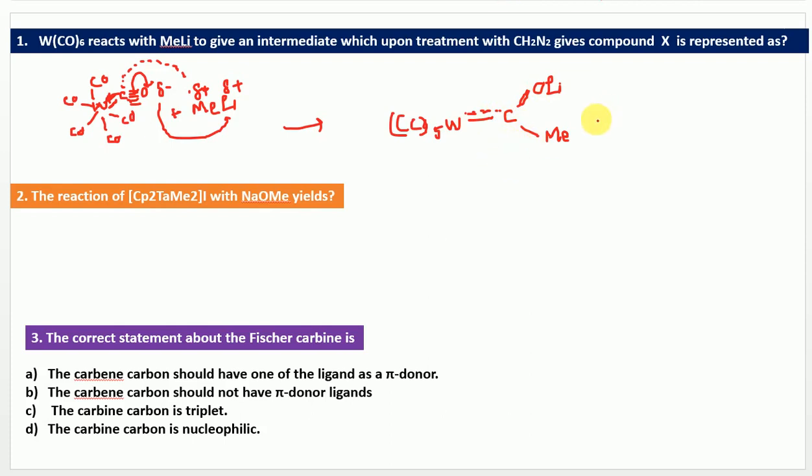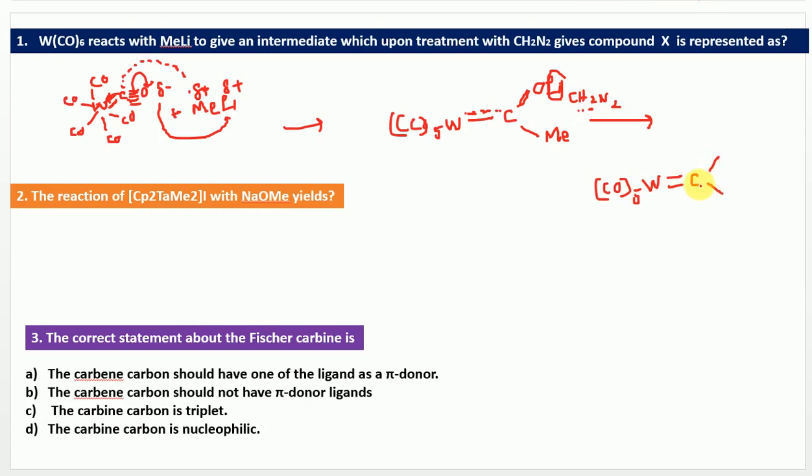At the same time, this is going to undergo a reaction with diazomethane, CH2N2, which is a source of methylene. So this is further connected with an OMe. This lithium fragment is getting replaced with Me, and finally what carbene is it going to form? It is going to form a Fischer carbene, right?